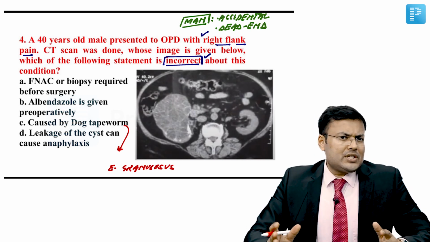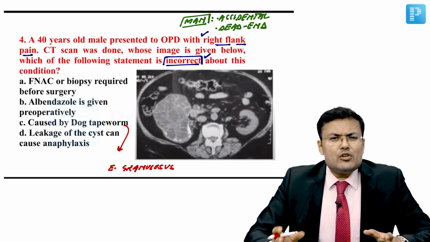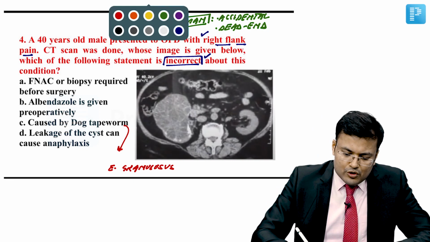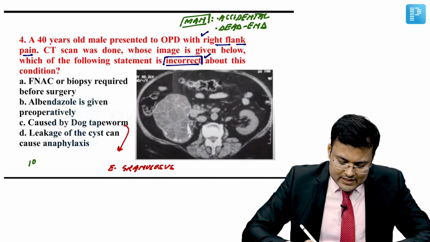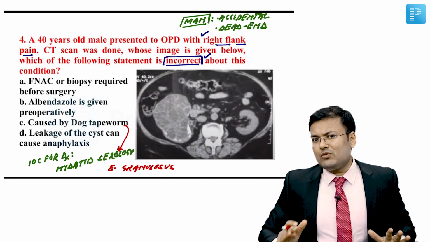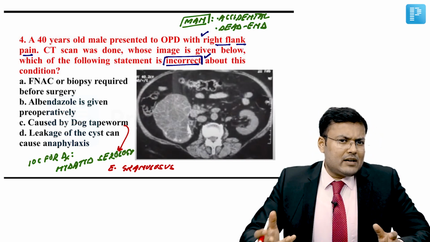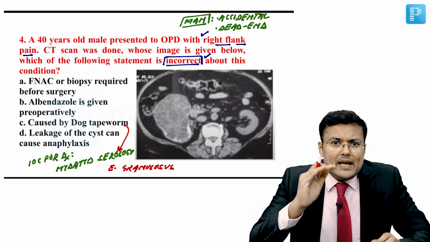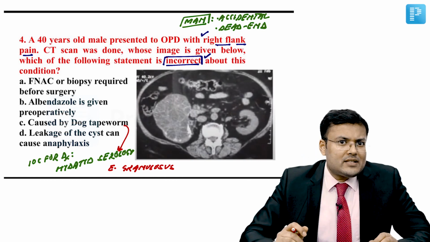Okay, if a patient has a hydatid cyst, how are you going to make the diagnosis? Serology. So the investigation of choice for diagnosis is hydatid serology. Whenever the diagnosis is confirmed, obviously we have to start albendazole, and that is the drug of choice for perioperative chemoprophylaxis.